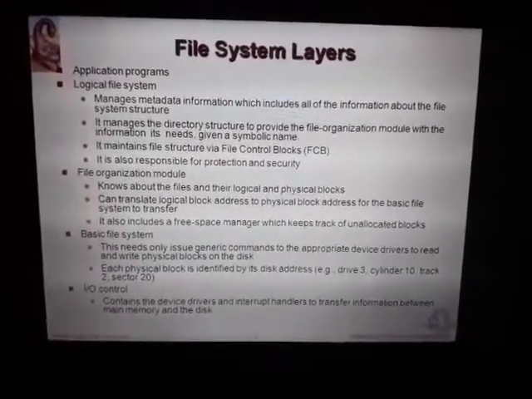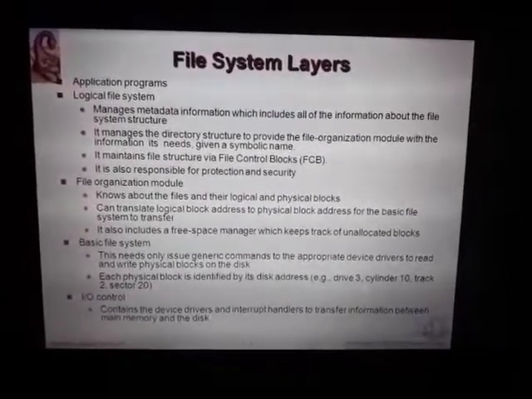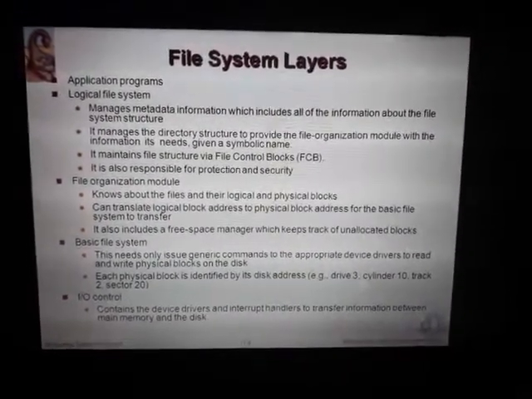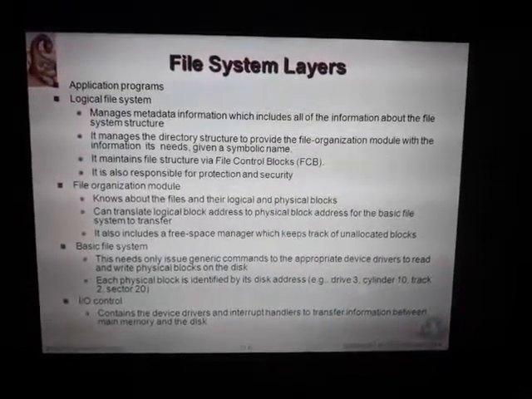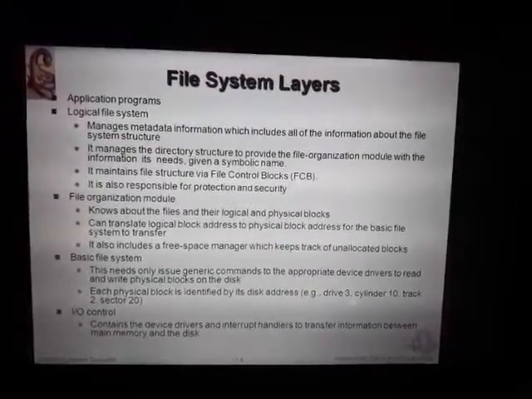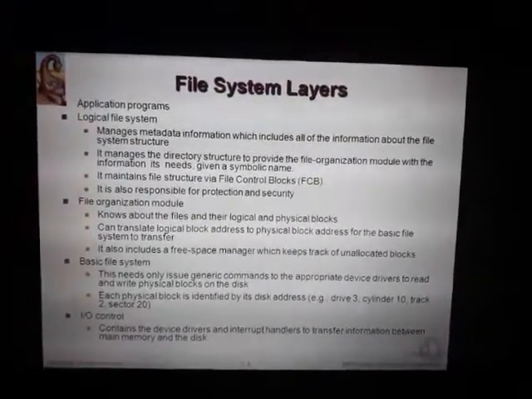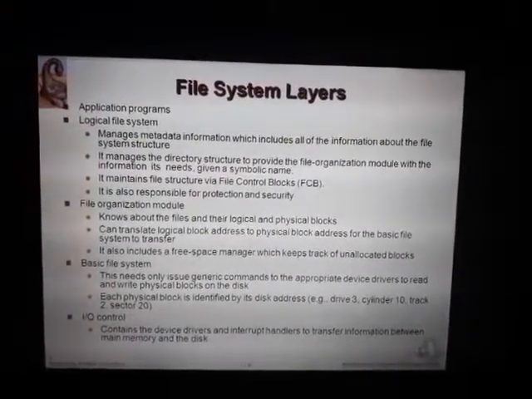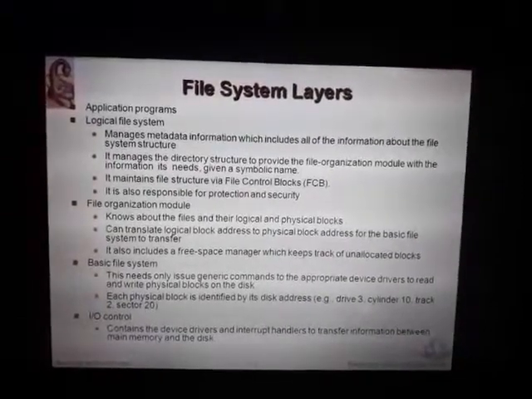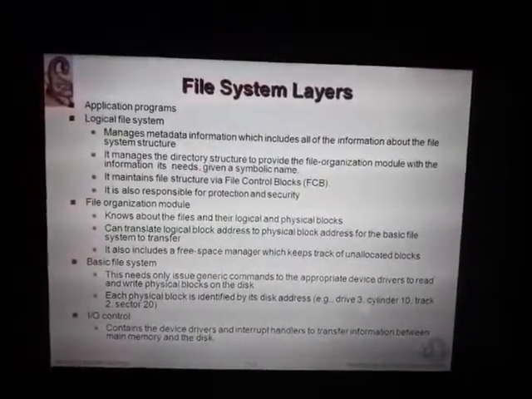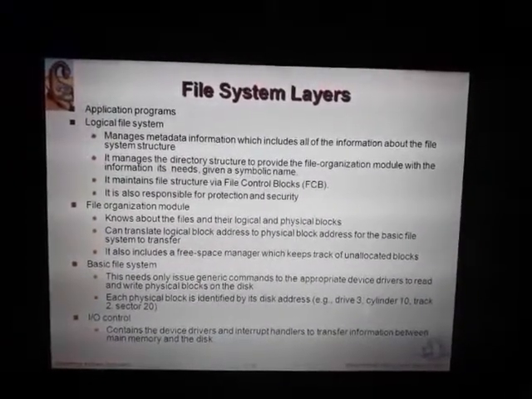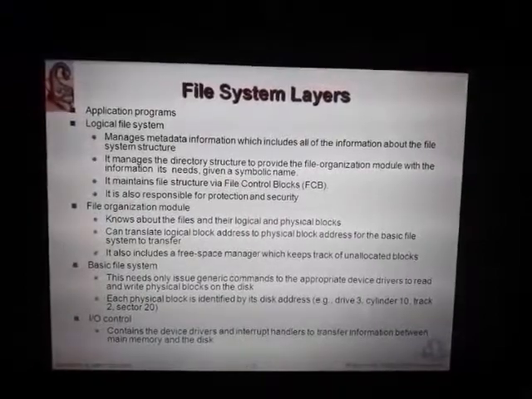Logical file system. What does this section of the layers do? It manages the metadata. Metadata is data about the data. It manages metadata information, which includes all of the information about the file system structure. It manages the directory structure to provide the file organization module with the information it needs, given a symbolic name. It maintains the file structure through the file control blocks. It is also responsible for protection and security.